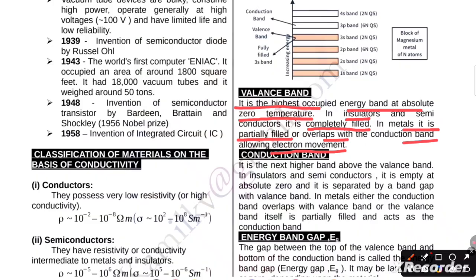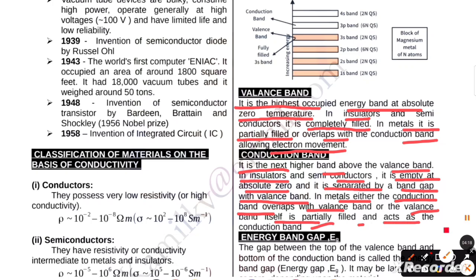Now next, I'm going to discuss with you the concept of conduction band. It is the next higher band above the valence band, as you saw above, in insulators and semiconductors. It is empty at absolute zero and it is separated by a band gap from the valence band. In metals, either the conduction band overlaps with the valence band or the valence band itself is partially filled and acts as a conduction band.